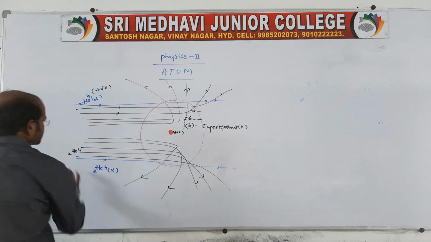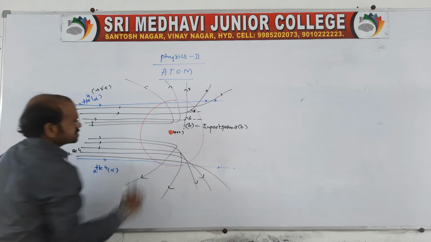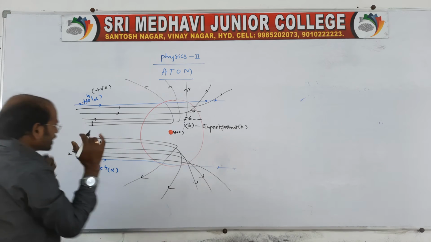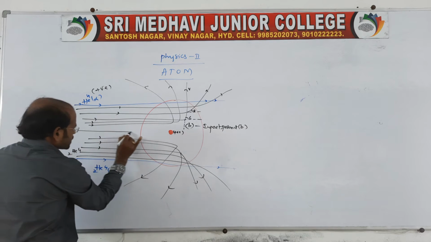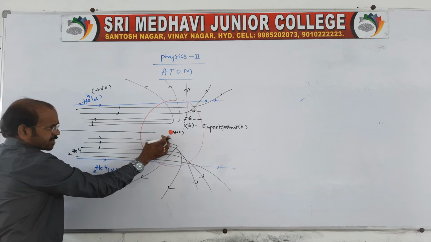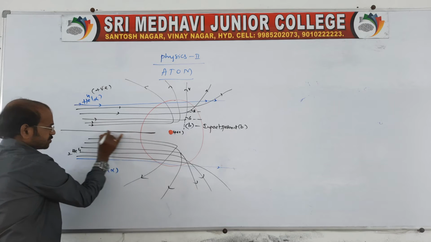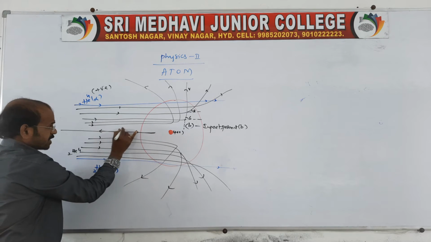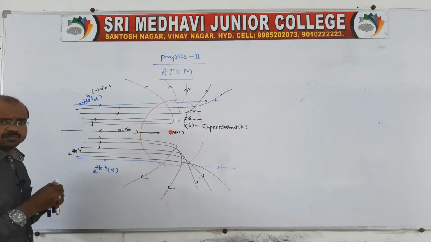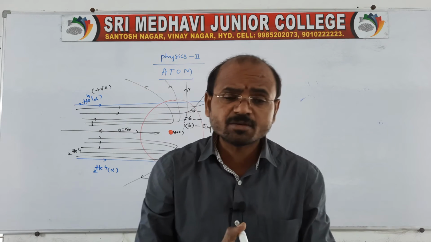Because most of the atom is empty, the alpha particles are scattered like this. But 1 in 8,000, some alpha particles that come very close to the nucleus, are scattered back in the same direction, with an angle of 180 degrees. When one reaches very close, it returns back because of the influence of the nucleus at the central portion, which has the same kind of charge.